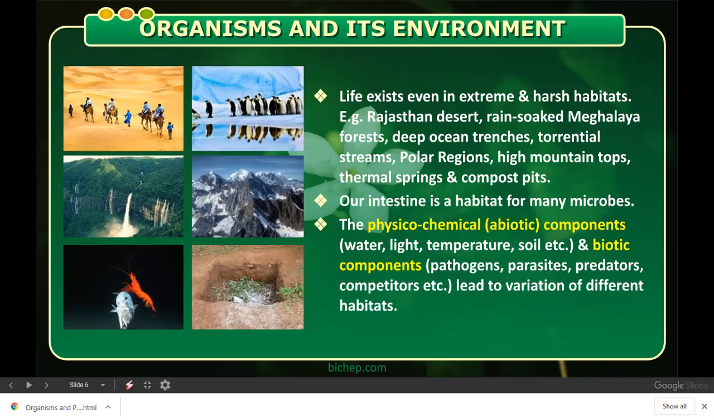For example, you can see even our intestine is a habitat. Habitat of what? Of different microorganisms. Here we need to give the example of the organisms which are present in the intestine of animals. In human beings you can find Ascaris present. In case of sheep and goat you find the presence of tapeworm. Now what are physicochemical components? These are again abiotic components. When we talk about water, light, soil, temperature, all these are physicochemical and abiotic components. When we talk about biotic components, they include pathogens, parasites, predators, competitors, etc. They all come under biotic components, that is the living organisms.